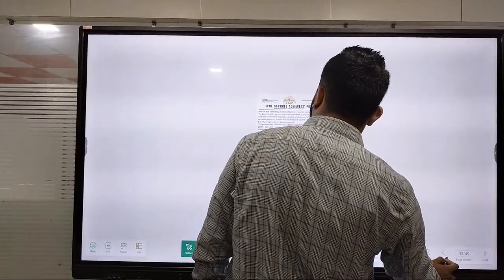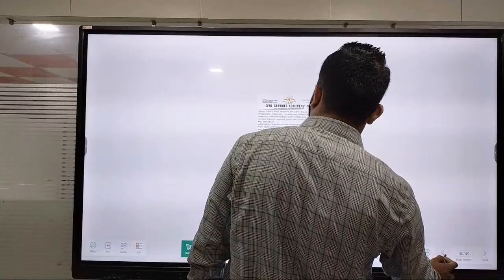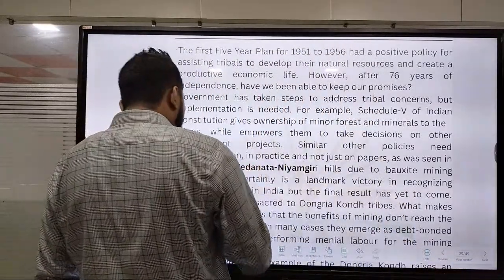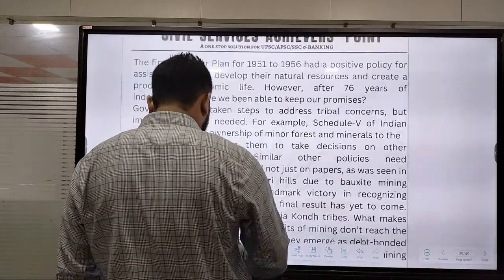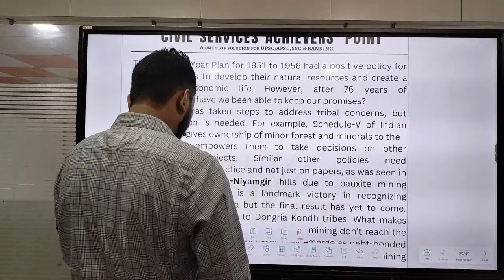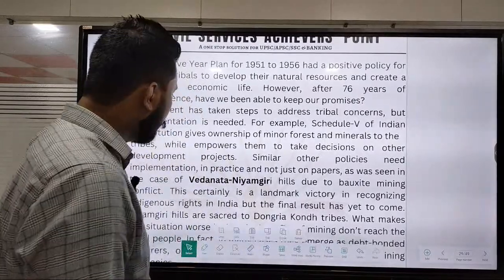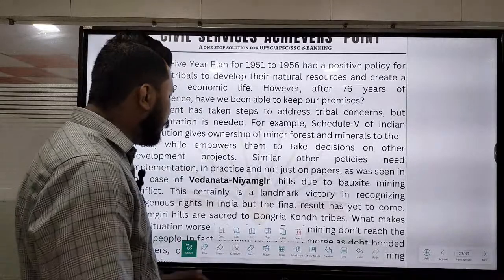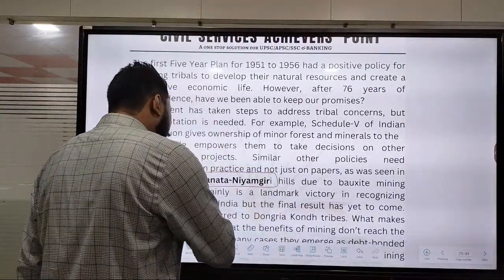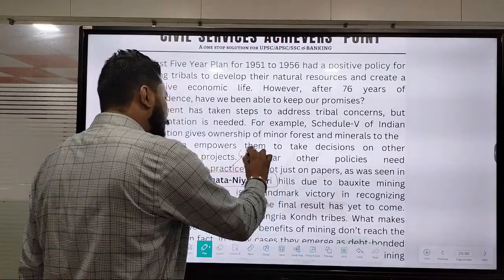Okay, just a second. Okay, if supposedly if I say about this one, okay, Vedanta Niyamgiri, this is a respective area in regions like Orissa.